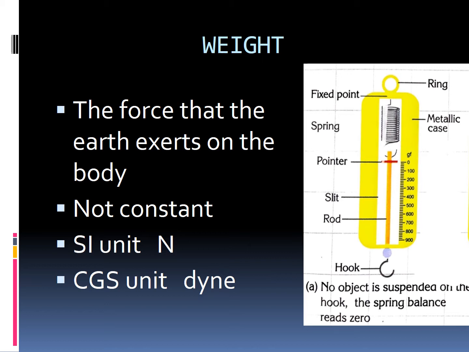And what is the SI unit of weight? Newton. We can write it as capital N. The SI unit of weight is Newton, and the CGS unit of weight is dyne. Can you see the picture on the screen?